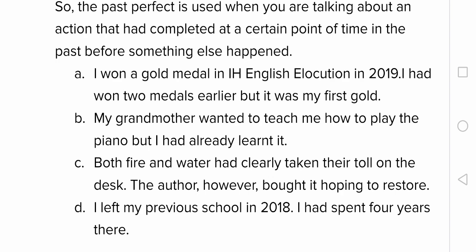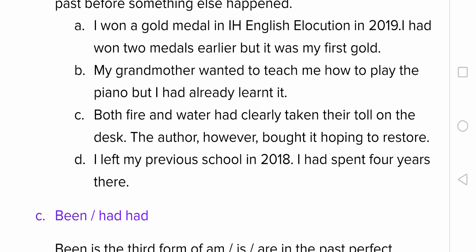One more example. My grandmother wanted to teach me how to play the piano, but I had already learnt it. So, your grandmother wanted to teach is a past action, and before that, one action had taken place, that is, you had already learnt how to play the piano. Hope you are getting it. Did you get it? Yes. Let us see an example. I have taken it from the textbook, that lesson.